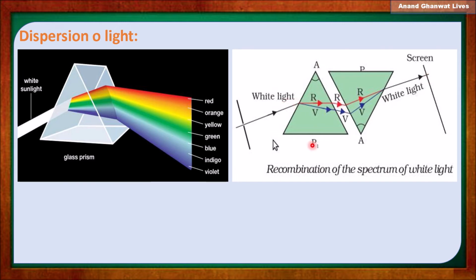The first prism is used to get the spectrum of 7 color light, and the second prism works to minimize the effect of the spectrum and the light becomes white again. So recombination with these 2 prisms can minimize the spectrum of light.